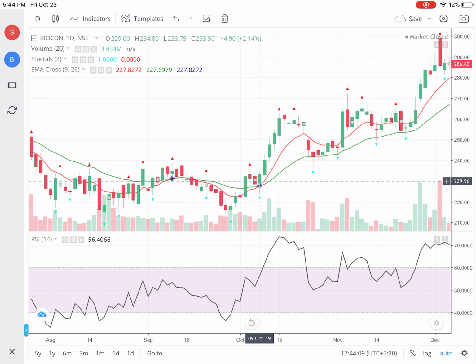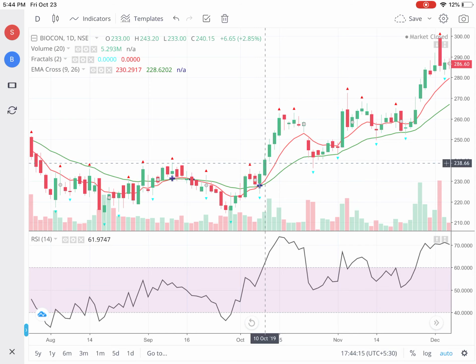The second rule says that the previous fractal should be violated. So on this particular candle which I am showing here, where the cross is there, dotted line is there, the previous fractal was violated. The third rule says that the RSI should be greater than 60. Okay, and not only should it be greater than 60.